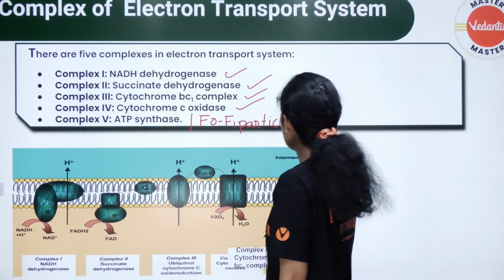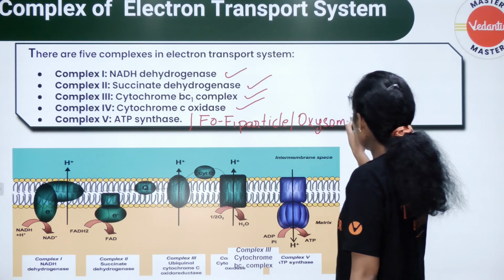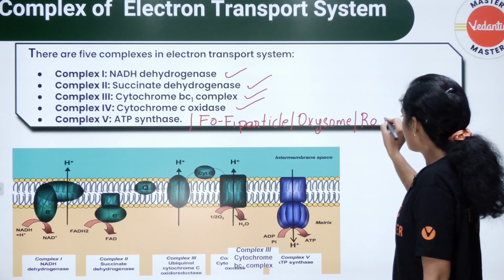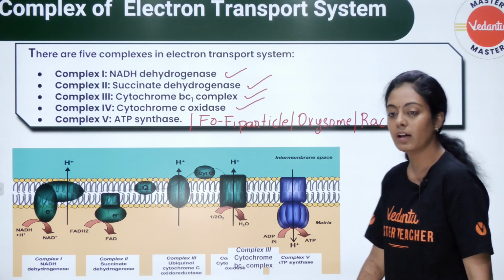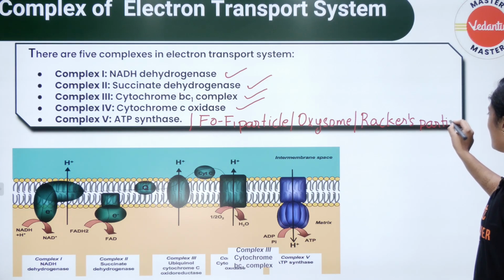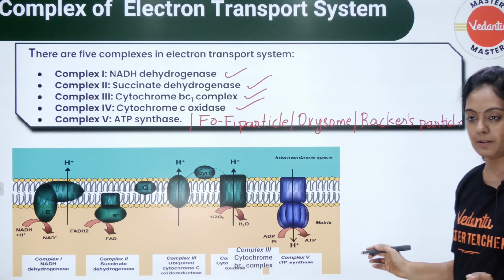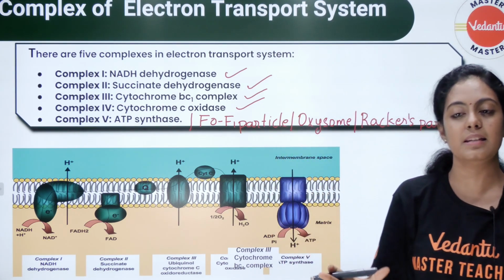Okay, we call it as oxysomes ன்னு கூட சொல்லுவோம் இத. It is also called Racker's particle. இது 4 பேருமே ஒரே ஒரு பேர் தான். Okay, Racker's particle. We'll study about complex 5 a little later. Complex 5 is the one which is involved in ATP synthesis pasangla.